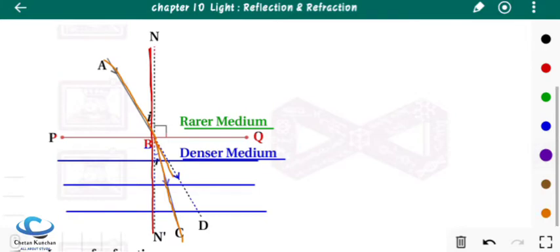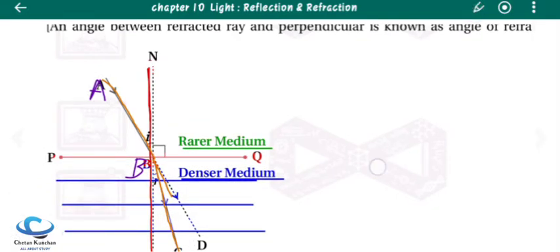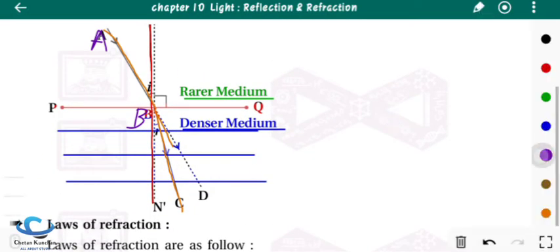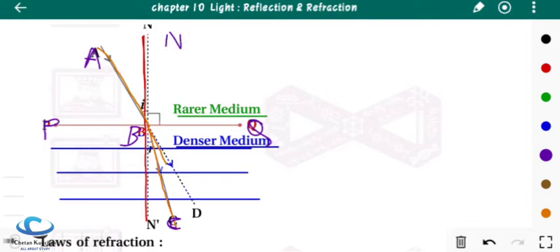Let's name the incident ray AB. Similarly, the refracted ray is BC. The surface separating the two media is PQ, and the normal we name N dash. So this is our normal.